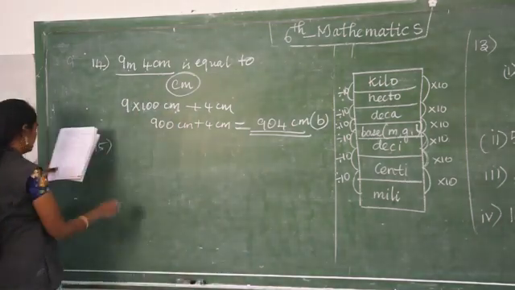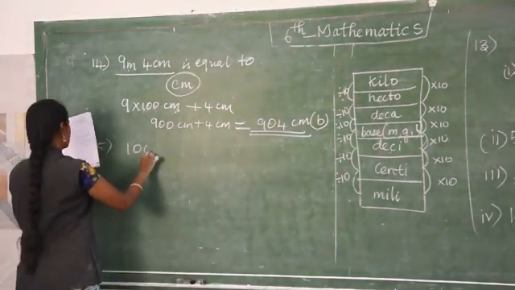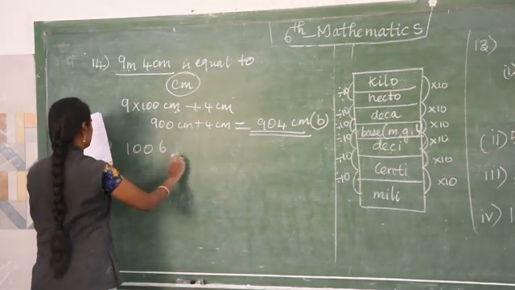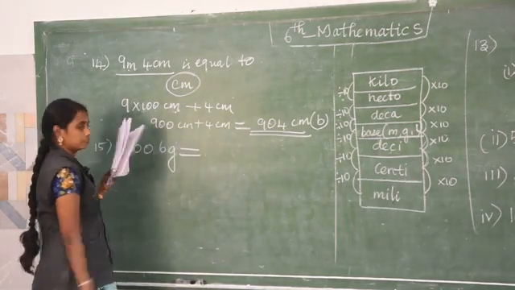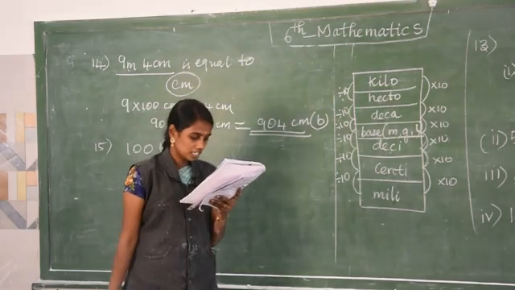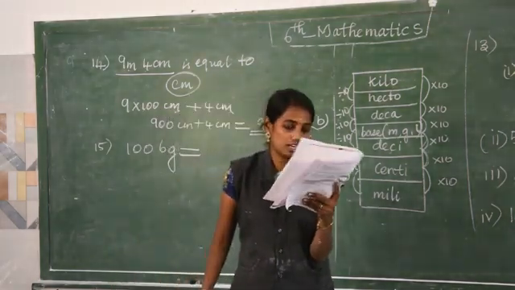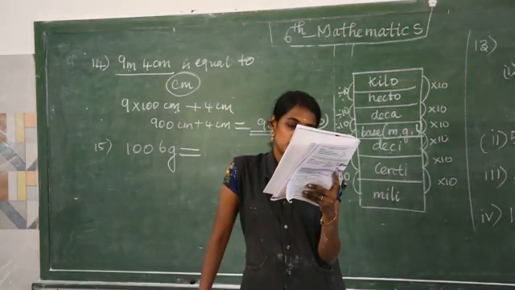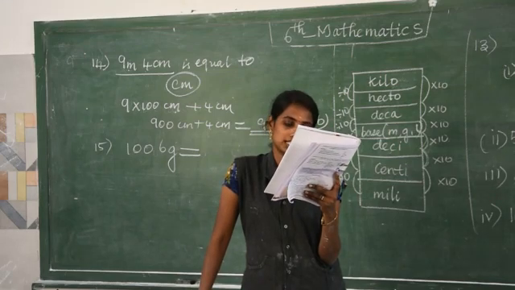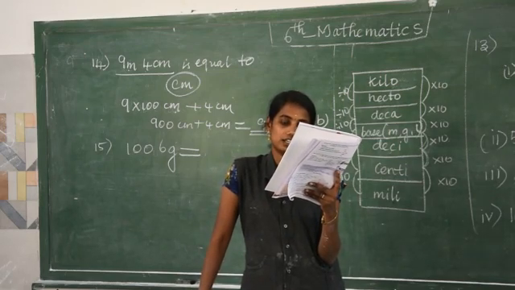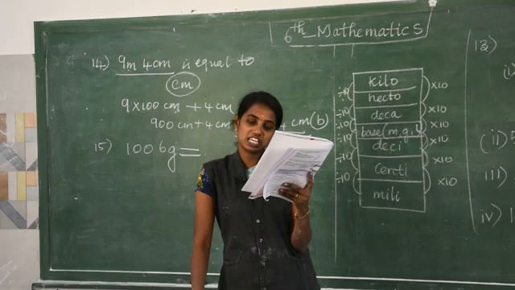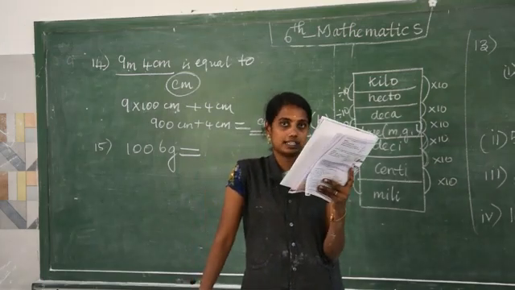Next question number 15. 1006 gram is equal to what? See the options. Option A is 1 kilogram 6 gram. Option B is 10 kilogram 6 gram. Option C is 100 kilogram 6 gram. Option D is 1 kilogram 600 gram.